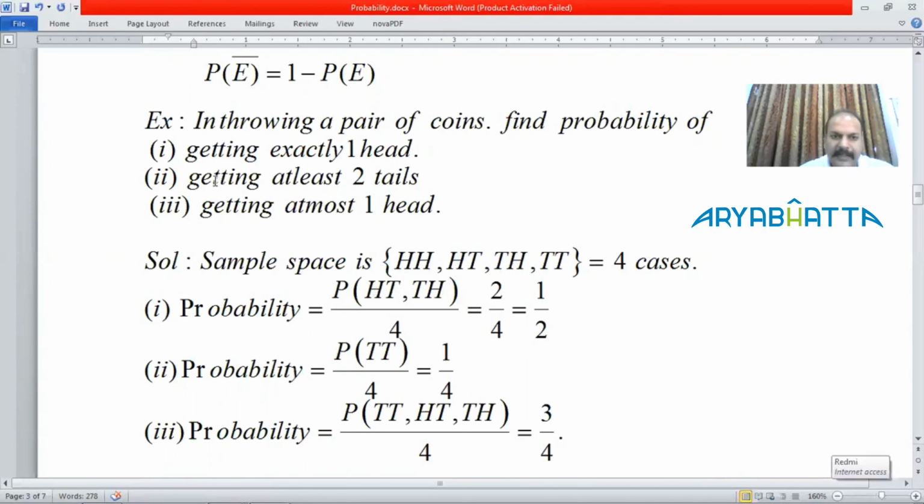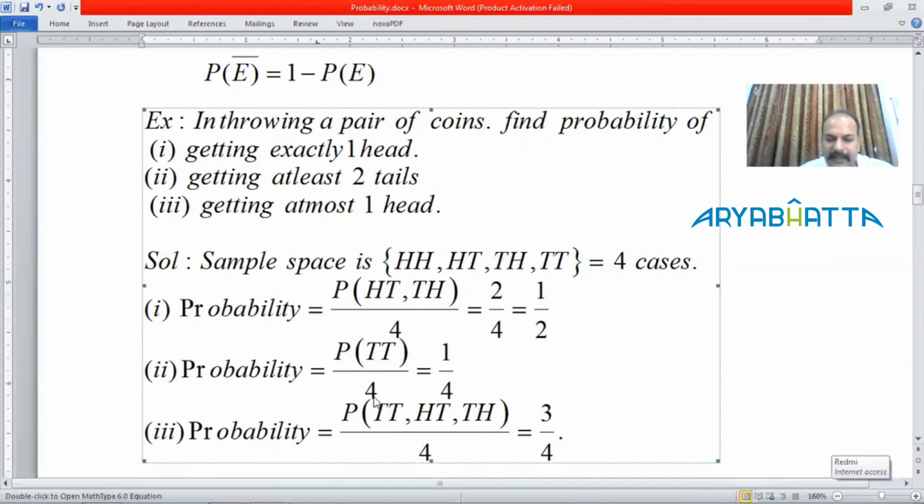In the second case, I am looking for getting at least two tails. Now, the meaning of at least is that a minimum of two tails is required. More than that is possible. But when you are tossing a pair of coins, only two coins are there, so the maximum of two tails is possible. It's not possible to get three, four, or five tails. So there is only one chance of getting two tails. That's TT. So the probability is 1 out of 4.